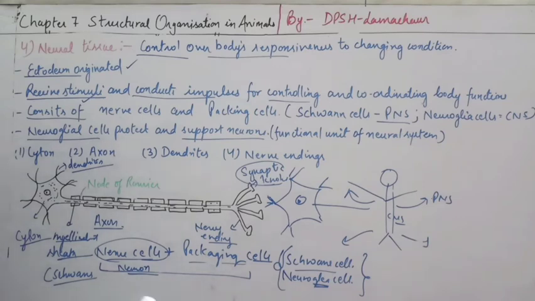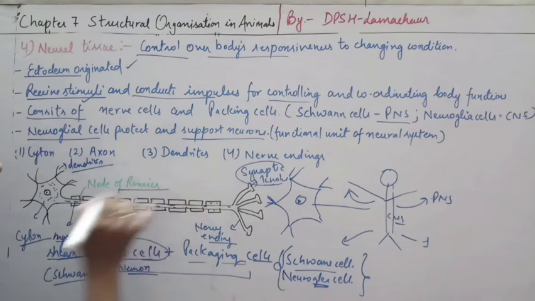Otherwise, we cannot touch the hot pan. So the myelinated sheath works as an insulator and helps as a shock absorber. And the spaces present between the myelinated sheath are known as the nodes of Ranvier.